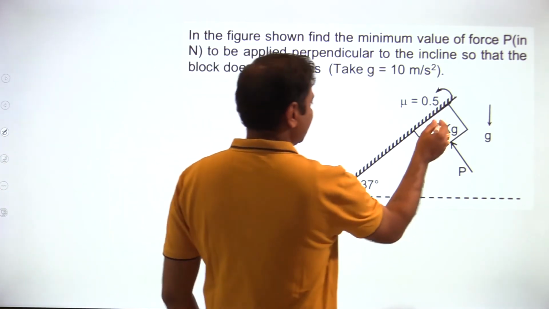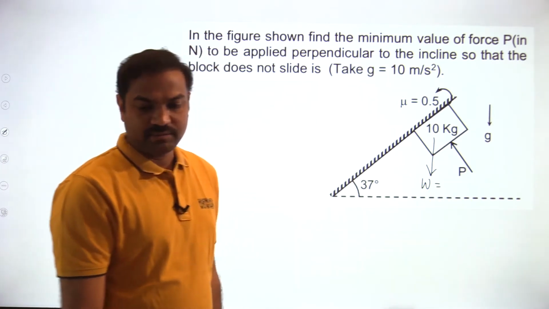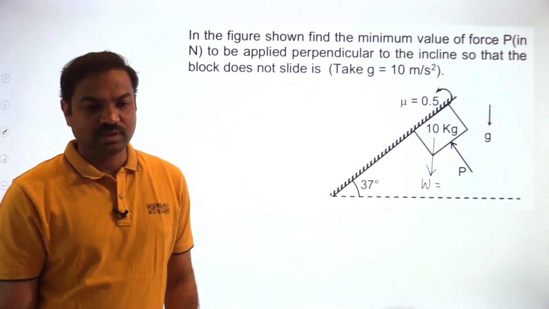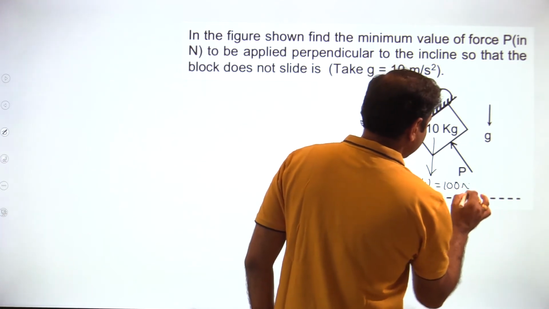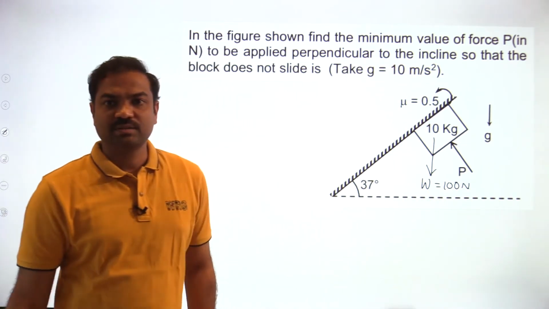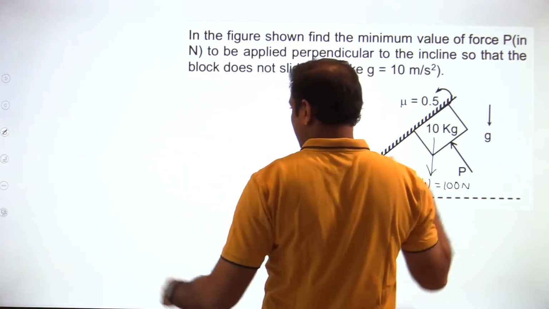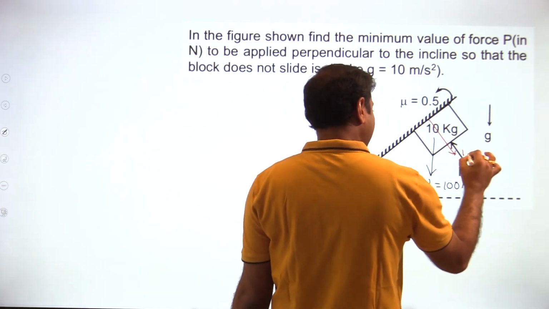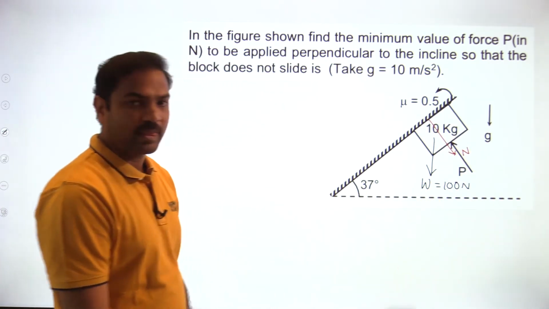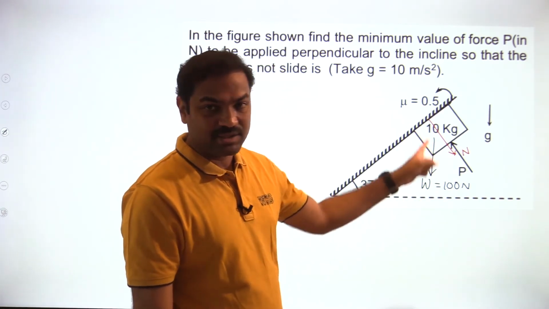Minimum value of P. What are the forces acting on this block? Weight will act vertically downward. The weight value is equal to 100 newtons because 10 kg, 10 into g, 10 into 10, 100. P is acting in this way, and the normal reaction will act in this way.